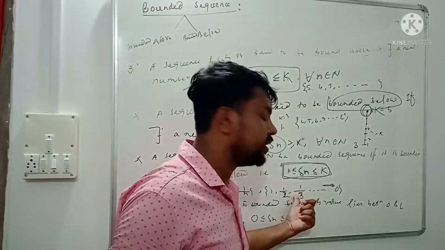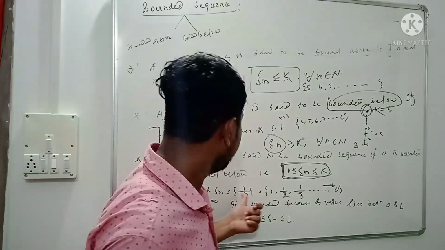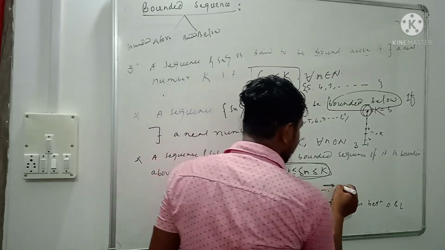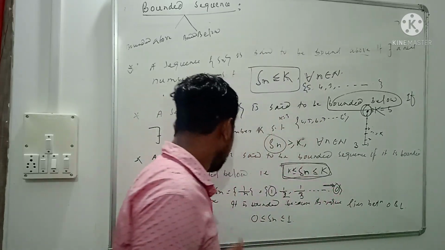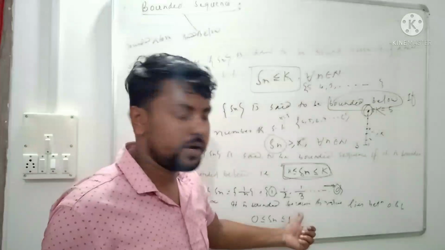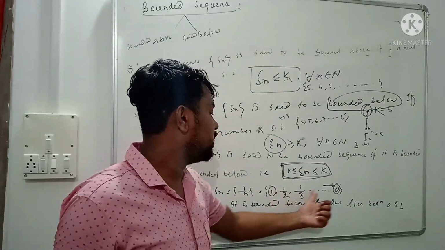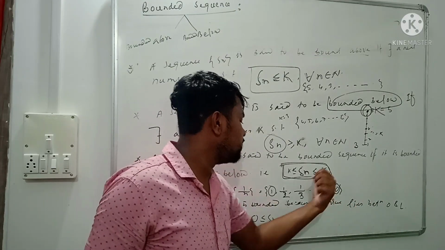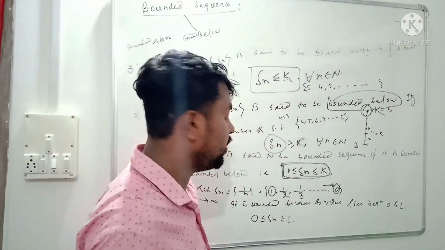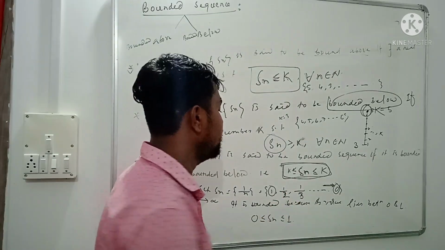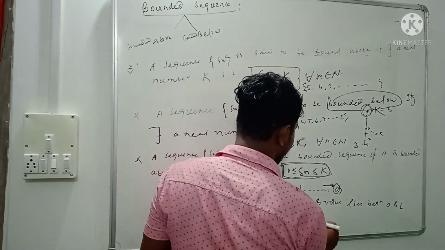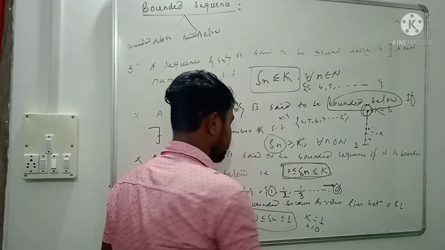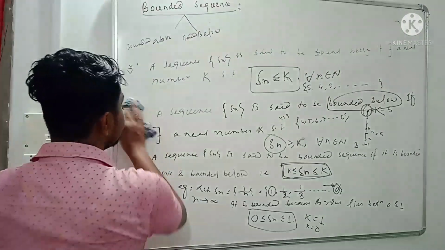So we can conclude that the sequence has highest value 1 and lowest value 0. So it is bounded. The bounded above value is 1 and the bounded below is 0. It is bounded because its values lie between 0 and 1. So the maximum value is 1 and the minimum value is 0. Here capital K equals 1, small k equals 0. So we take another example.